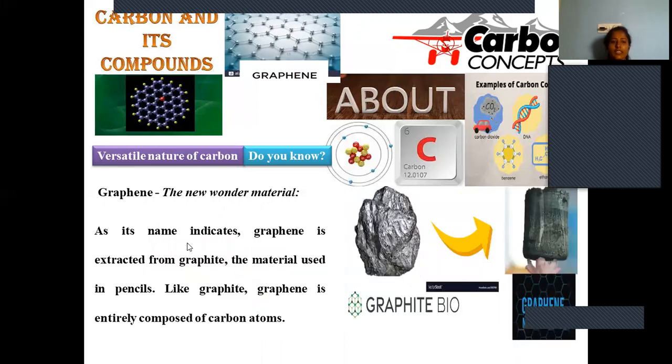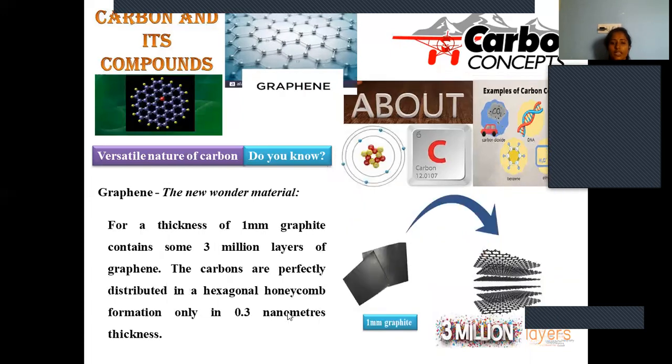As its name indicates, graphene is extracted from graphite. The origin of this graphene is graphite itself, and this material is further subjected to nanoscale compression or top-down or bottom-up sol-gel methods. Different methods are available for nano-sized material synthesis. By adopting a suitable method for synthesis, graphite is transformed into the graphene kind of material. This is also a material made up of carbon at a nanoscale.